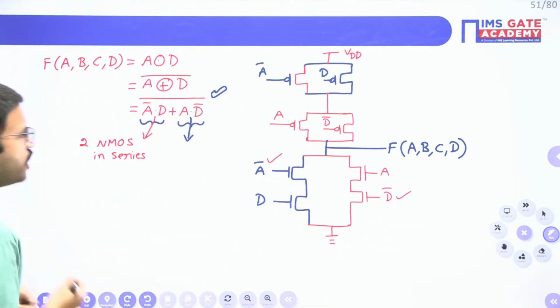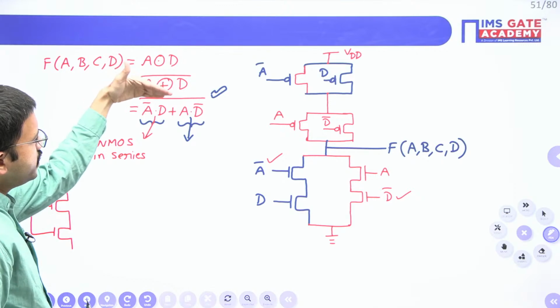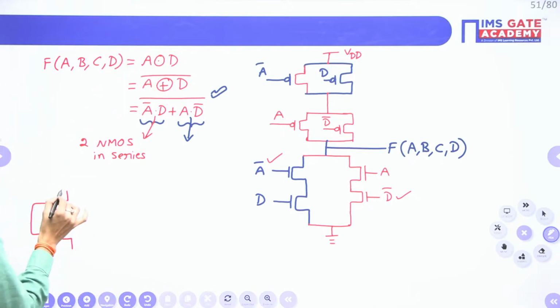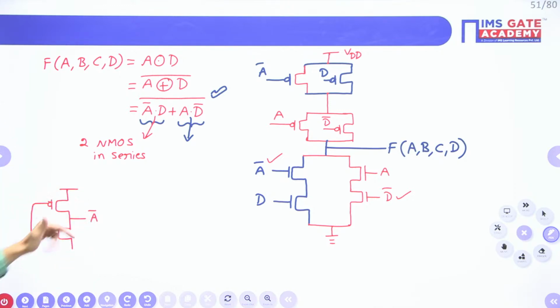So, for A bar, we require one CMOS inverter. Just like I have told here, in the same way you can draw the CMOS inverter. See, here I am getting A bar. Under the complement you are having only a single variable, so that means I have to consider only one NMOS transistor, obviously one PMOS transistor. For both the gate terminals, we will give the input as A, and the output you will get is A bar.